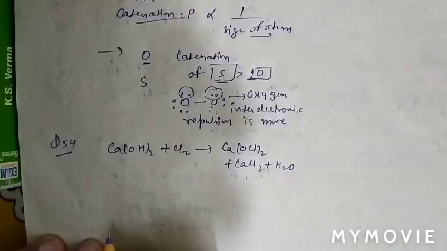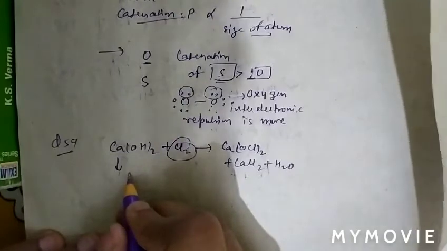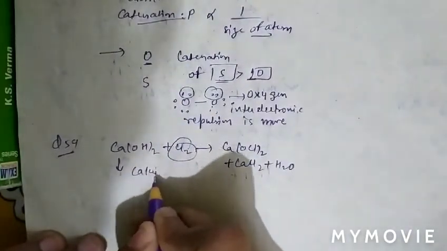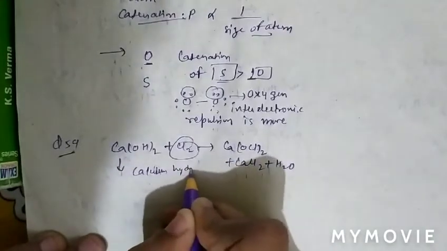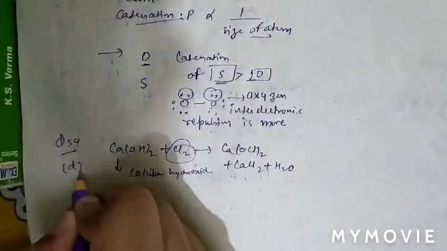So bleaching powder is obtained by treating chlorine with calcium hydroxide. So question number 59, option D is correct.